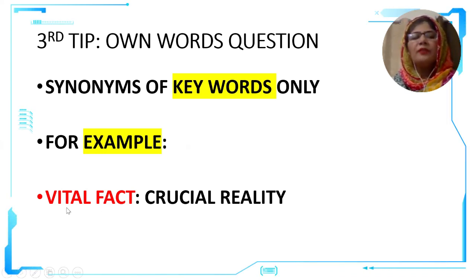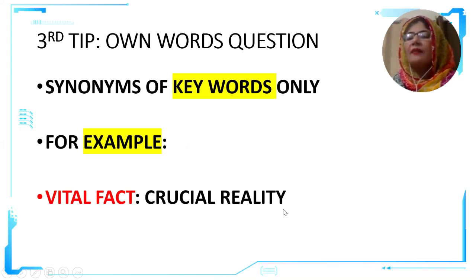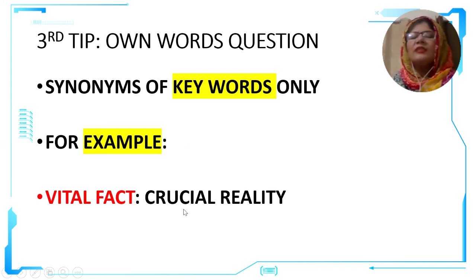For example, the keywords which I have picked from a question are vital fact. Now you will say important reality, or crucial information, or significant truth. Now you see, I have tried to provide you the synonyms of both the words in the same order as the words have been provided. It is better to write them in the same order.